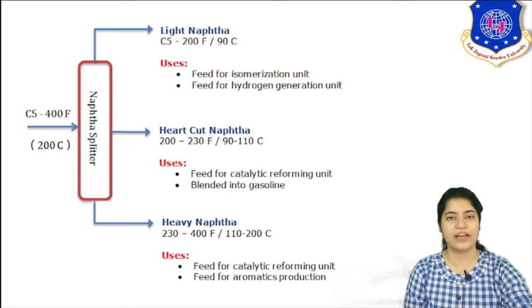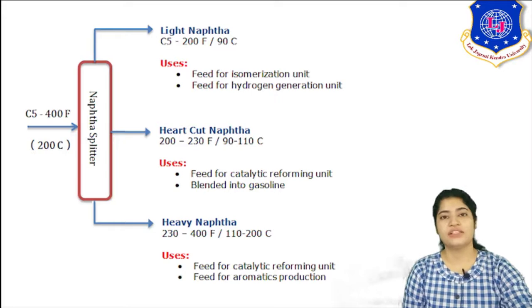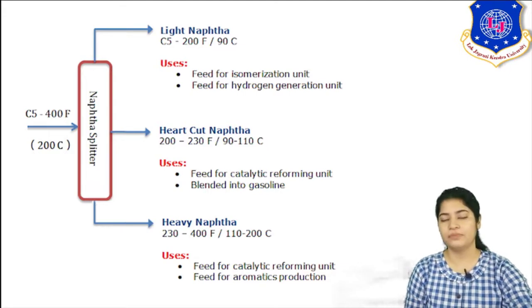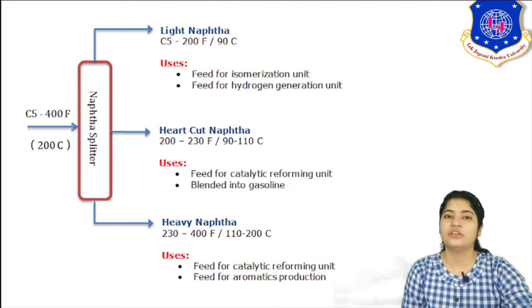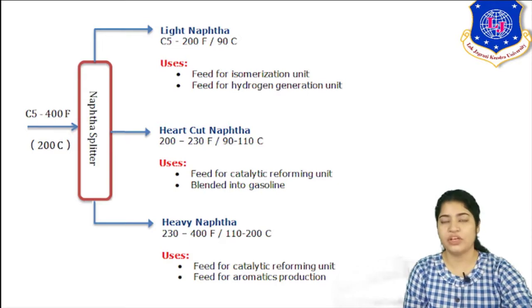So we saw the naphtha carbon range is C4 to C10, but the majority is C4 to C6. It is the majority composition of carbon present in naphtha. The boiling range in which you get your naphtha is up to 200 degrees Celsius. Now in the naphtha splitter, based on the boiling points, your naphtha is again divided into three sections: light naphtha, middle cut naphtha and heavy cut naphtha. These different naphtha streams have different compositions, as we studied in ASTM distillation also, the boiling range.